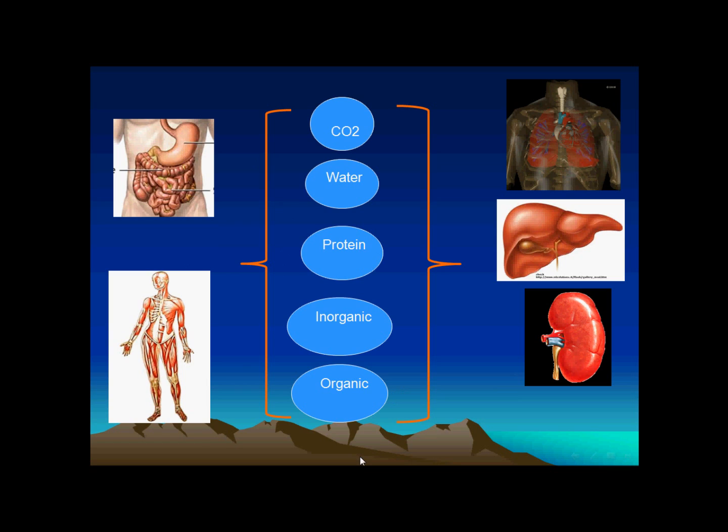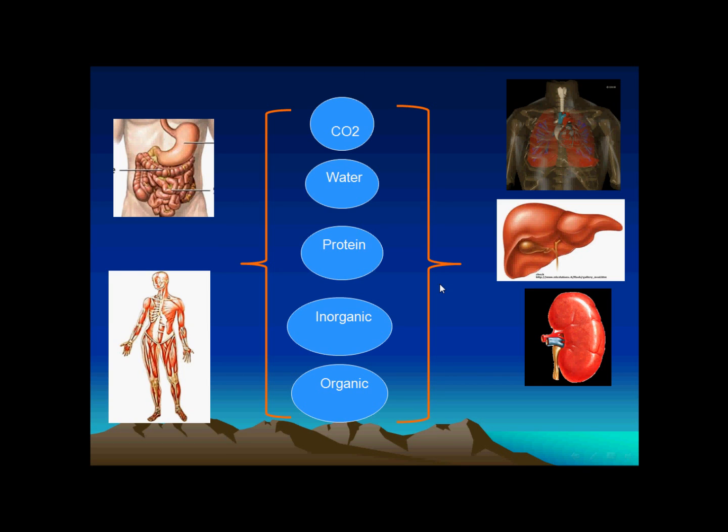The stability of this compartment, from water, carbon dioxide, protein, and organic, in addition to oxygen and nitrogen, is maintained stable, or oscillates minimally, by the integrity of different systems: gastrointestinal tract, respiratory, liver, kidney, and musculoskeletal systems.